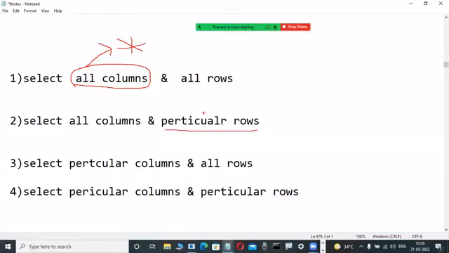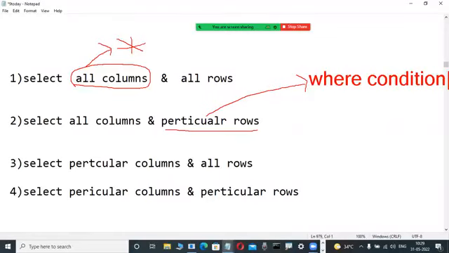Particular rows means where clause. One of these days I will tell you about the where condition. This where condition always returns a boolean value, either true or false.